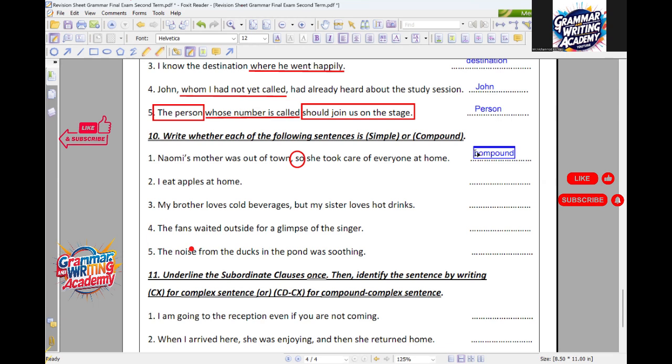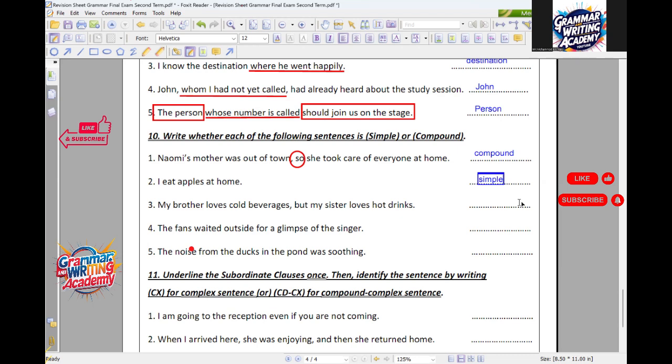Abdurrahman, answer number 2 for me, and Karam, you're going to answer 3, 4, and 5. Yalla Abdurrahman, number 2, because I'm running out of time. I eat apples at home. So here it is a simple sentence. Why? Because here there is no comma or coordinating conjunction or another sentence connected with a comma or coordinating conjunction. Perfect. We have only one independent clause without any coordinating conjunction with a comma before it or a semicolon.